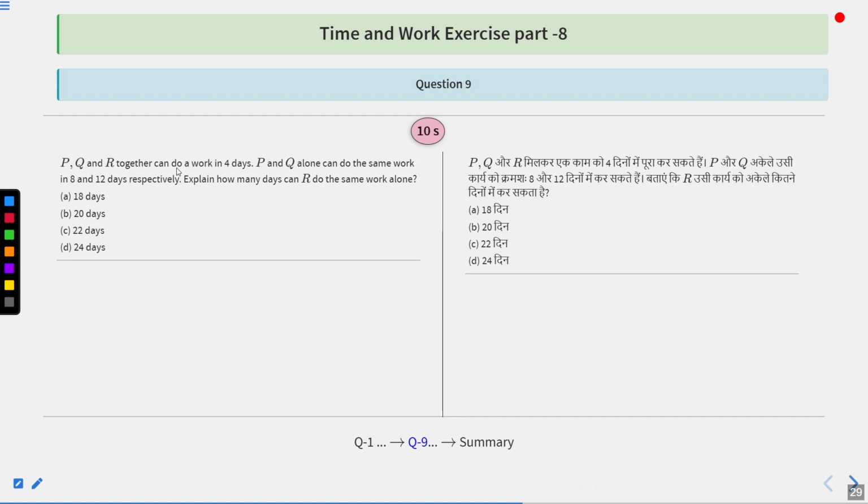P, Q, and R together can do a work in 4 days. P and Q alone can do the same work in 8 and 12 days respectively. Explain how many days R can do the same work alone. Options are 18 days, 20 days, 22 days, or 24 days. These are the options given to us.